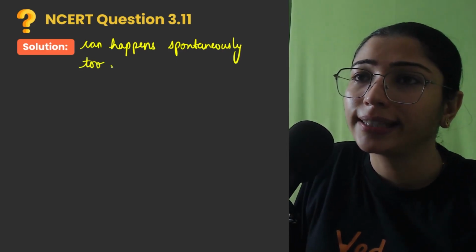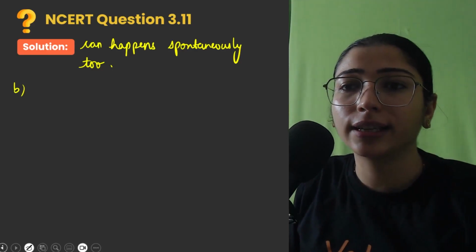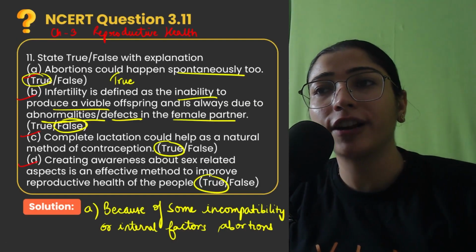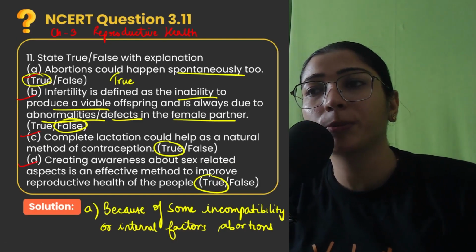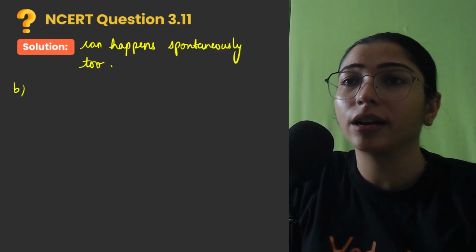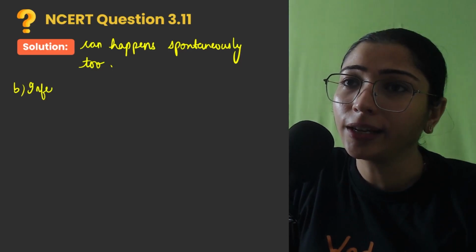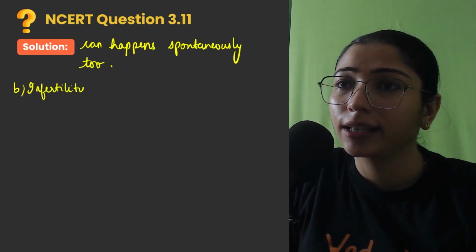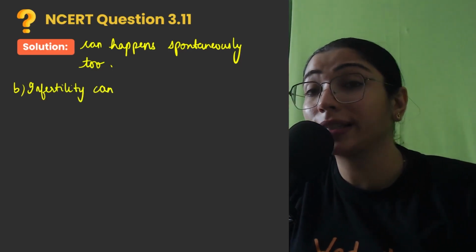Clear? Second statement that they had been asking in the question is: infertility is defined as inability to produce viable offspring, and it is always due to abnormalities or defects in female partner. So that was a false statement.